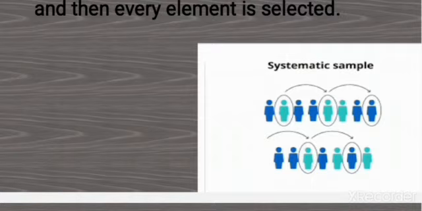Let's assume again that we have a population which represents a broad category of people. If we apply systematic sampling, we will select the first sample randomly. It could be anyone. So in this list we will pick the third member from the population. Every third member in the sequence will be picked from the population to represent systematic sampling. This method is different from simple random sampling.